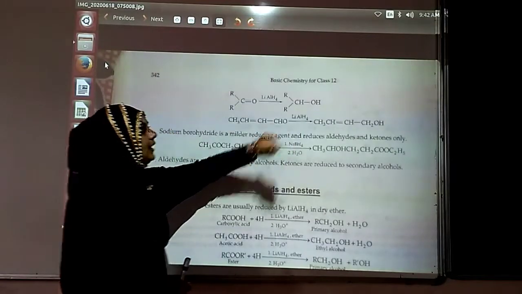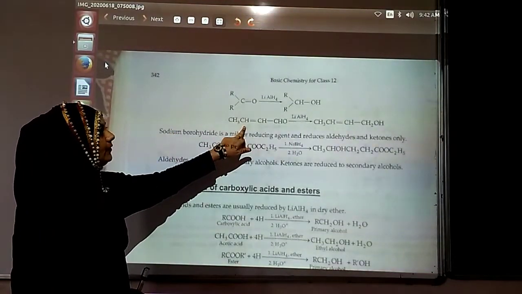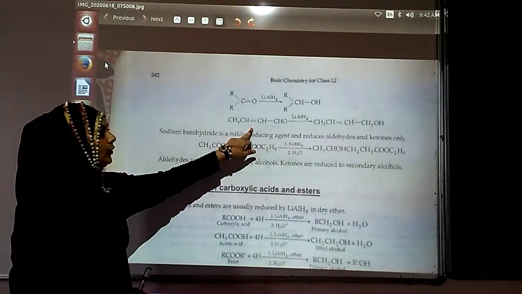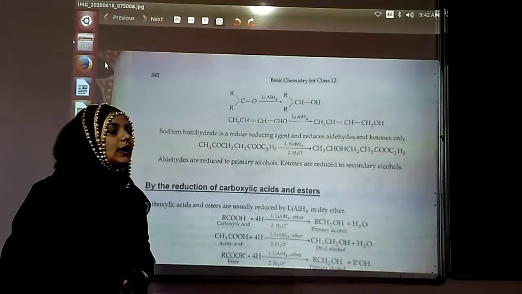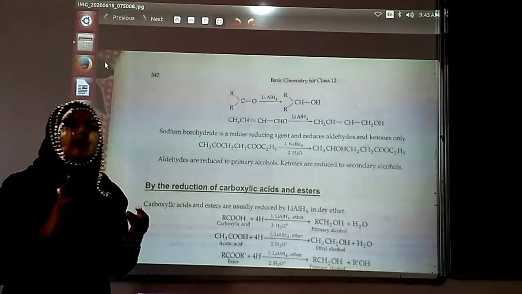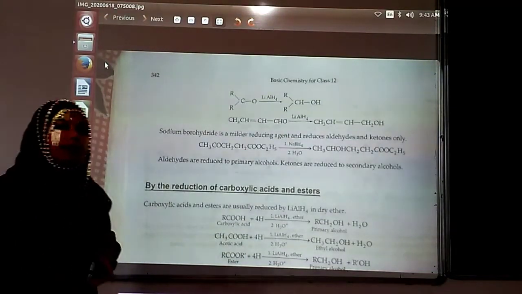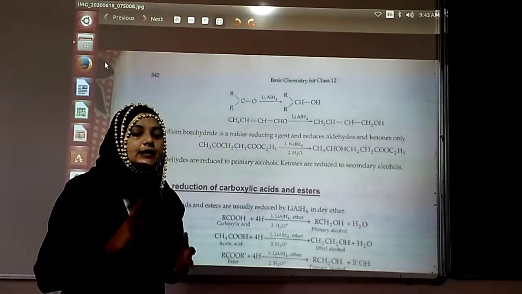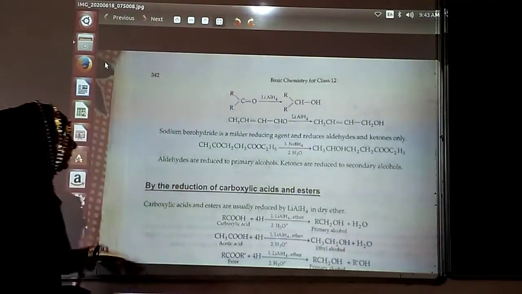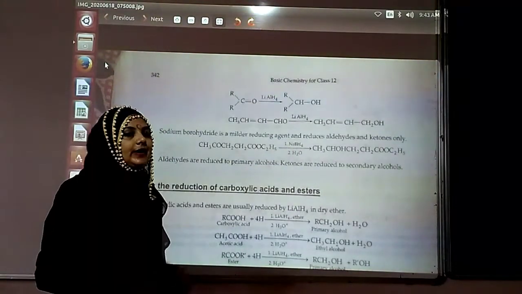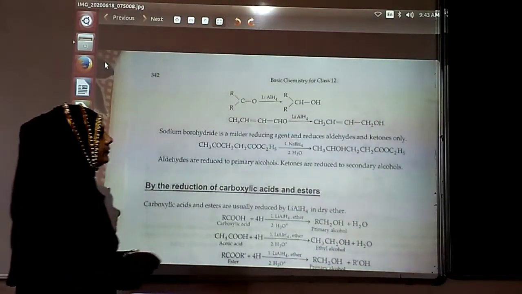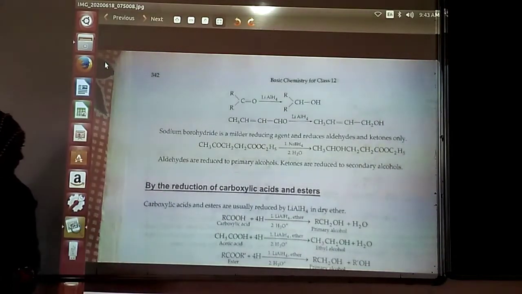This is your secondary alcohol, and you can also take the double bonded compound, and it is aldehyde, so you will be getting primary alcohol. You have to just remember that when you take the aldehyde, you will get the primary alcohol, and when you take the ketone, you will get the secondary alcohol. That is how it is given over here. Also, you can use NaBH4, sodium borohydride.